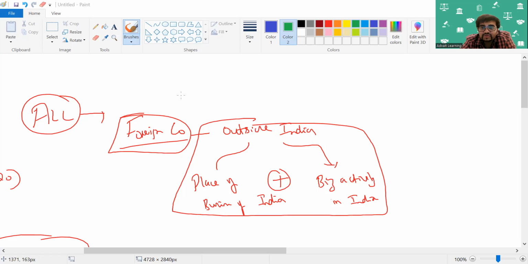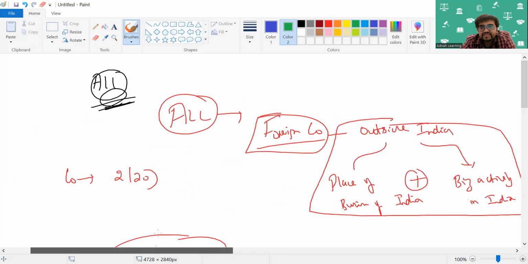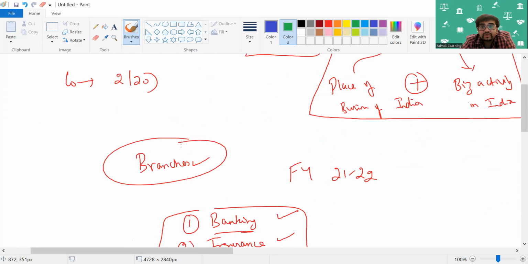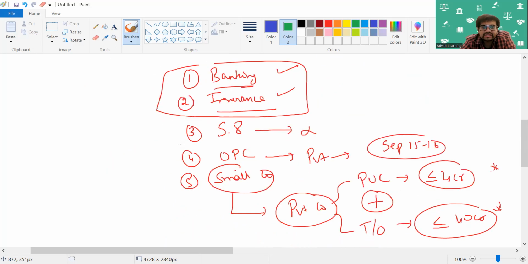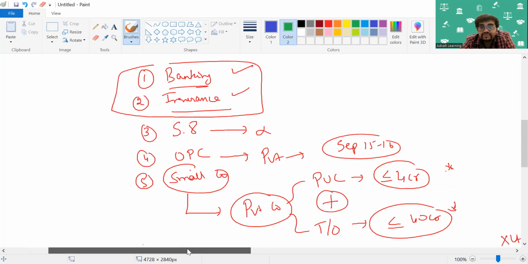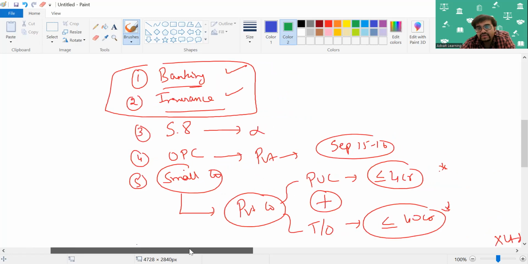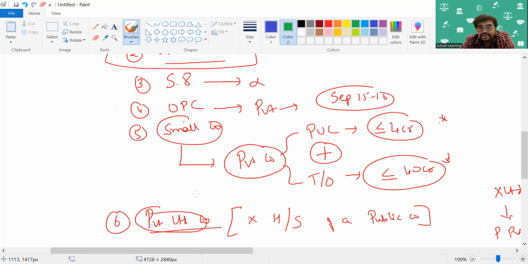It applies to all companies, including foreign companies. Foreign companies are companies outside India, and we have seen the difference between company and foreign company. It will apply to all branches, and it does not apply to banking company, insurance company, Section 8 company, OPC, small company. Small company is a private company with paid up capital less than 4 CR and turnover less than or equal to 40 CR, respectively.